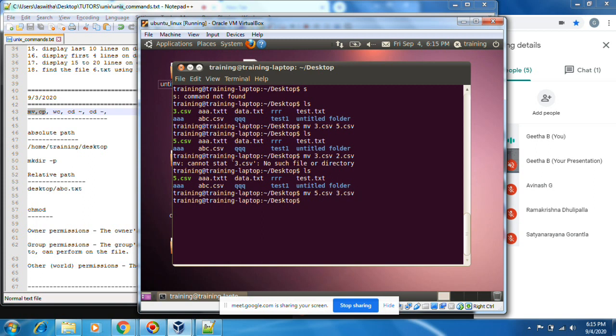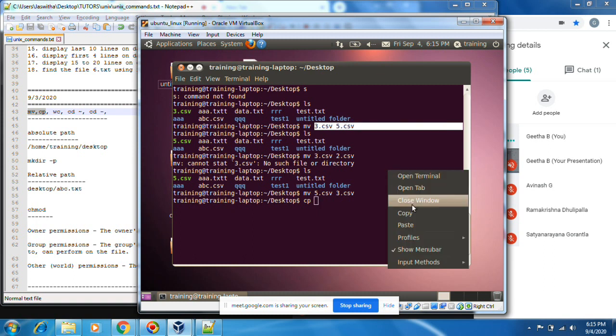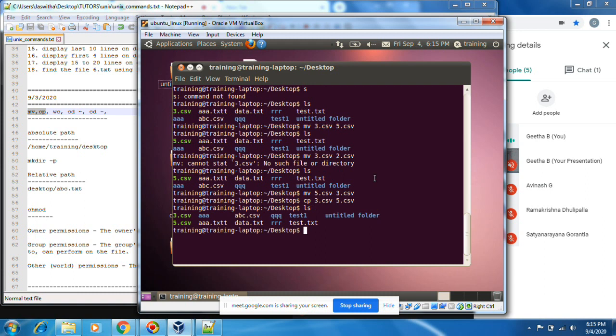Now I use the cp. I copy paste this one. We'll see the difference. Just copying this file, the duplicate copy of this file. Now I see ls. You see both are present. Okay, this is the main difference between cp and mv.